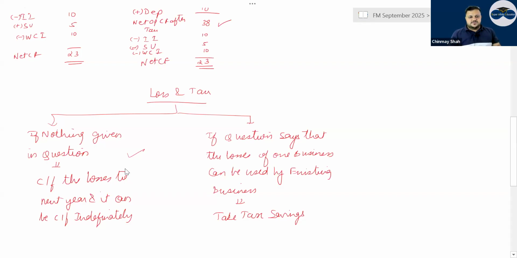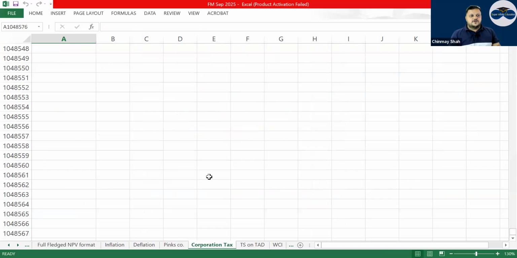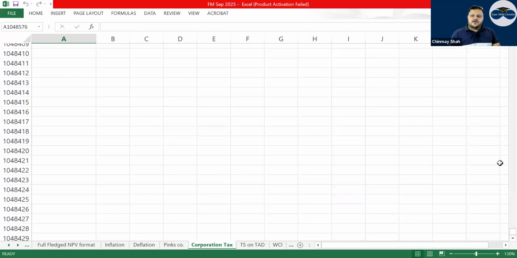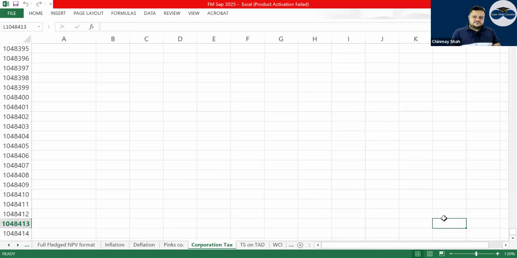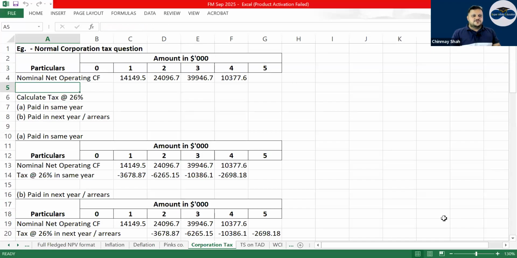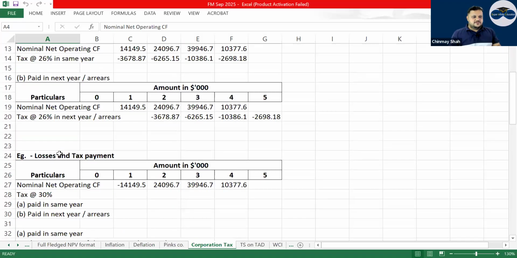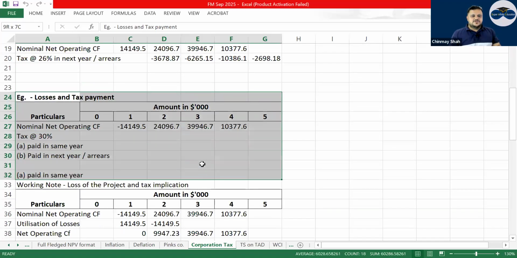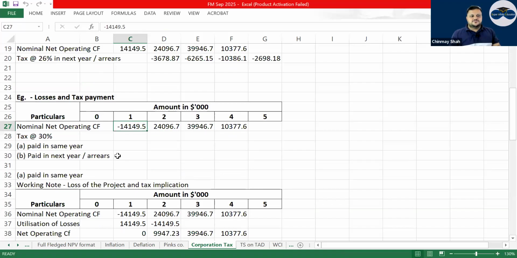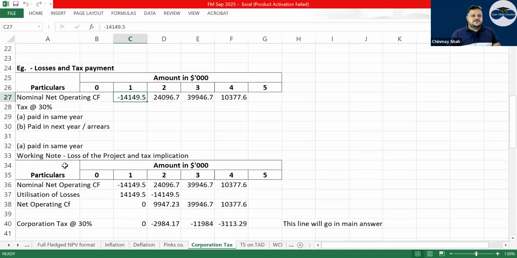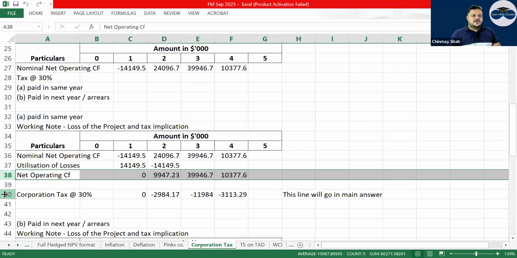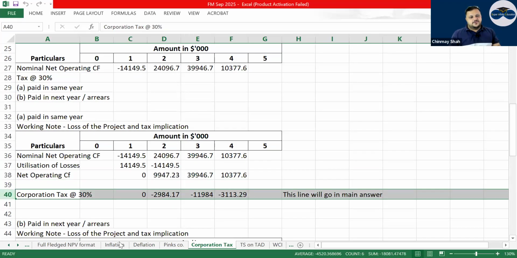So here in the Excel sheet, if you have a look, corporation tax. I have done both the ways in which the question can be done. Have a look. Normal corporate tax question. Have a look here. Losses and tax payment. So here there is a loss, correct? So if let's say that nothing is given in the question, then this loss will be carried forward to next year and the new net operating cash flow will be calculated and corporation tax on that will be calculated.